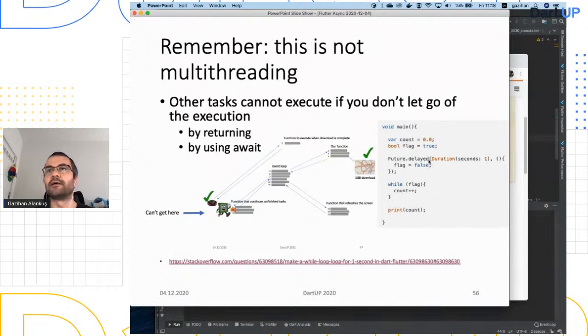So for this Future.delayed, we need to be able to go to the event loop and come here so that the future delayed continues and calls this function. So the single thread is trapped here. It never executes. It doesn't work.